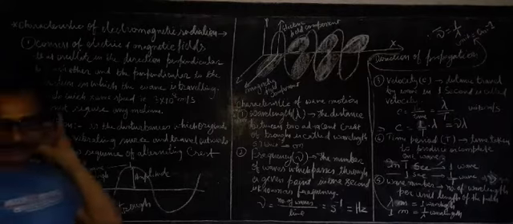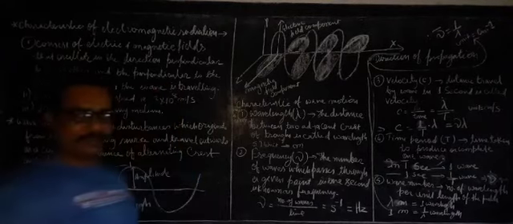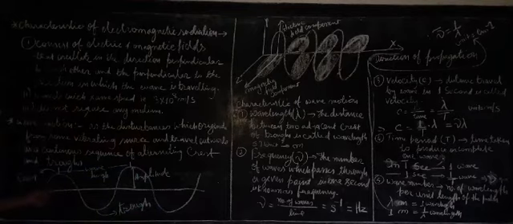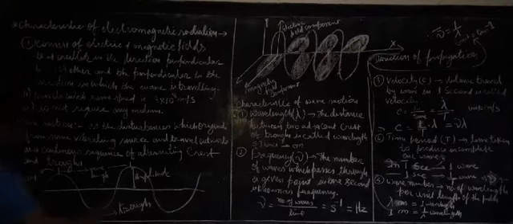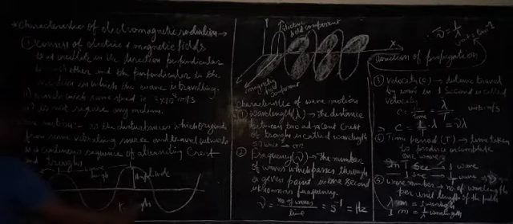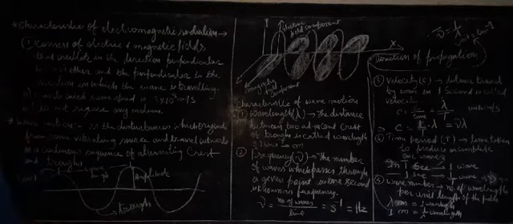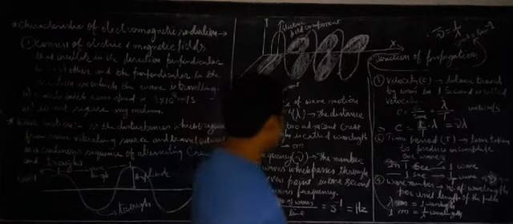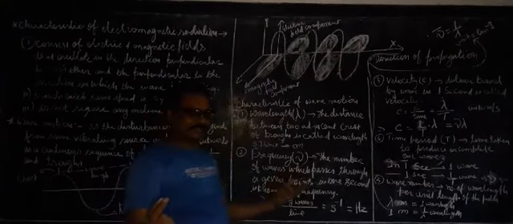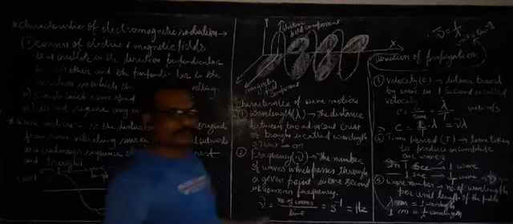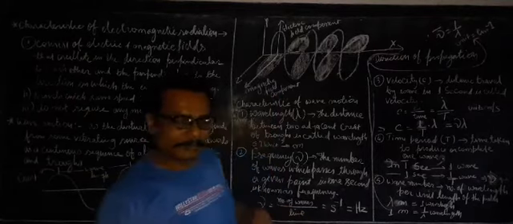So wavelength is nothing but the distance covered by one wave. And what is one wave? It consists of one crest and one trough. So from this point to this point, it is a wavelength. And you will find practically that whatever the distance between these two points, the same distance will be here, and the same distance will be here. So the distance of two successive crests and the distance of two successive troughs, you can take as the wavelength. Okay. So this is the wavelength, it is a length. That's why its unit would be meter or centimeter, whatever the unit of length, you can give angstrom.